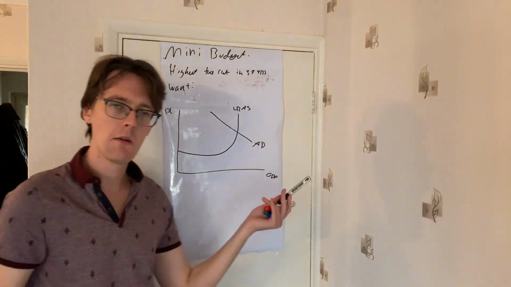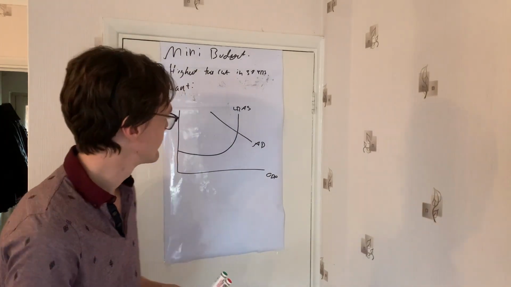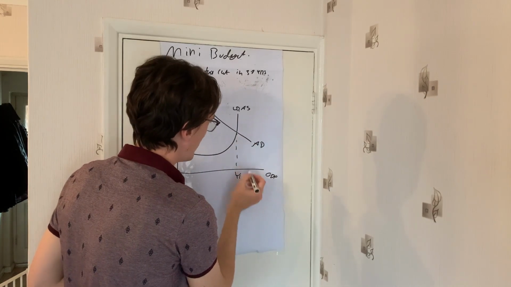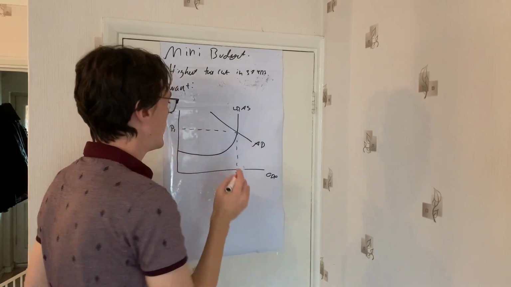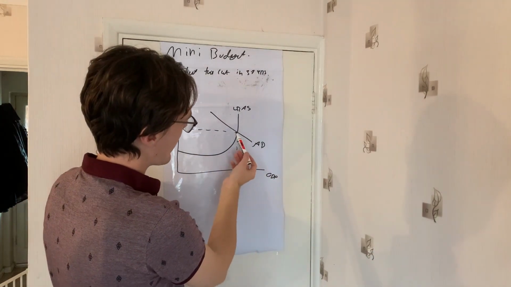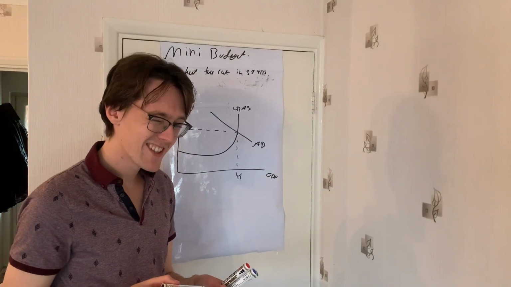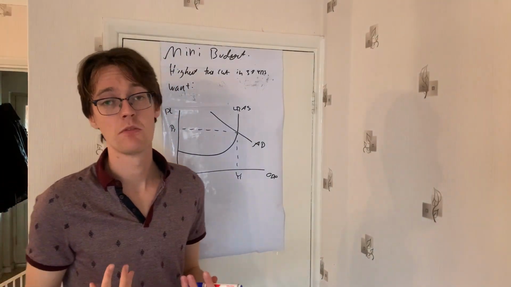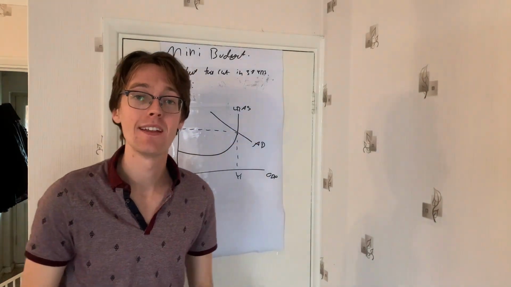How will we show the type of inflation we have in the UK right now then? We're going to have our Y1 and our P1. Now, just to note, I've drawn the UK around this point on this Keynesian supply curve. The reason for that is because the UK is quite a developed economy. It probably is using quite a lot of its productive potential, so it's likely to be operating on the inelastic section of the Keynesian curve.